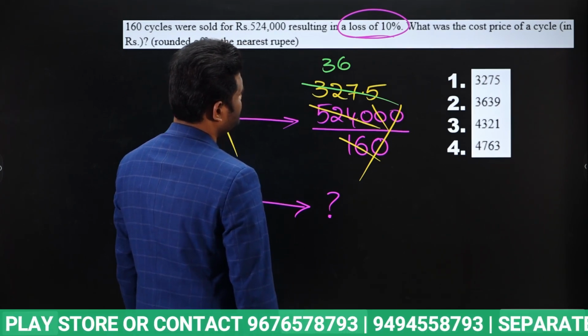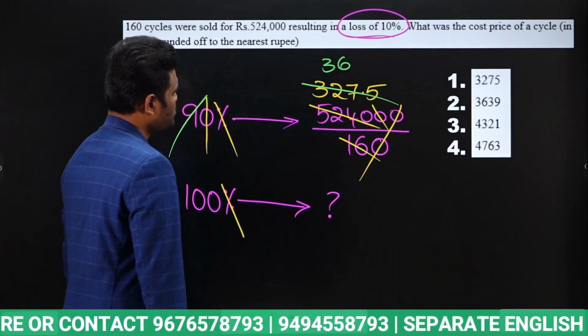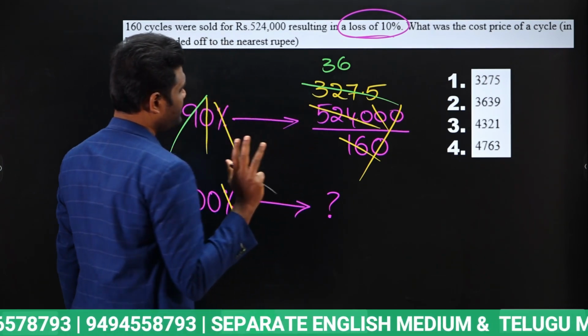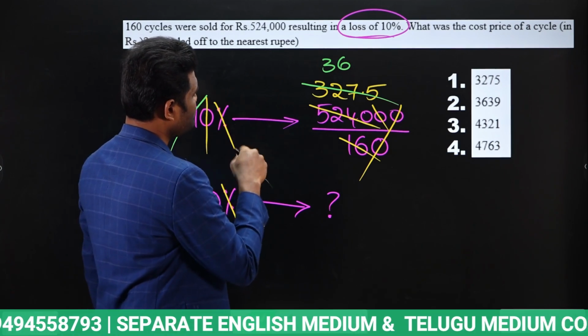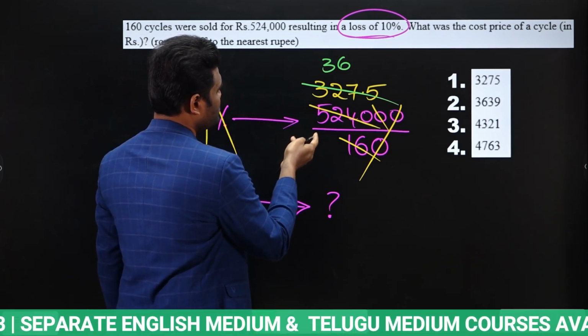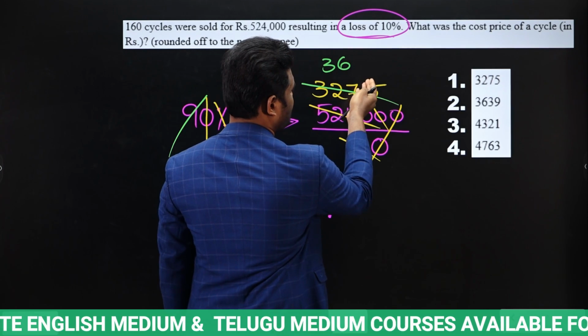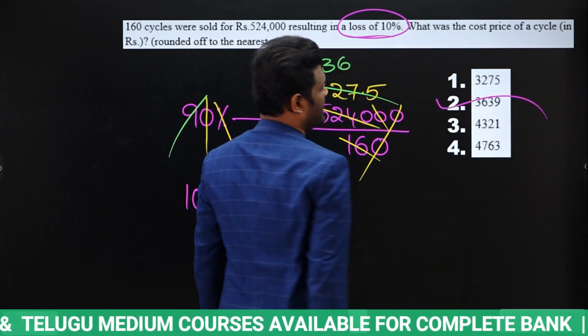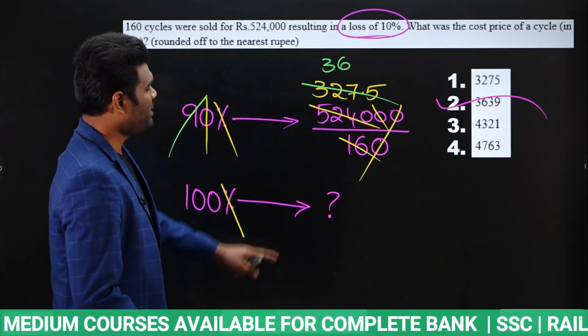54. So option should be close to how much? 9 3 times, this will be 27. 27 means you are left with 5. 54 means you are left with 3. So 3 means almost it should be 364. So almost it should be close to 3639. Yes or no? 3639. Why means if this is